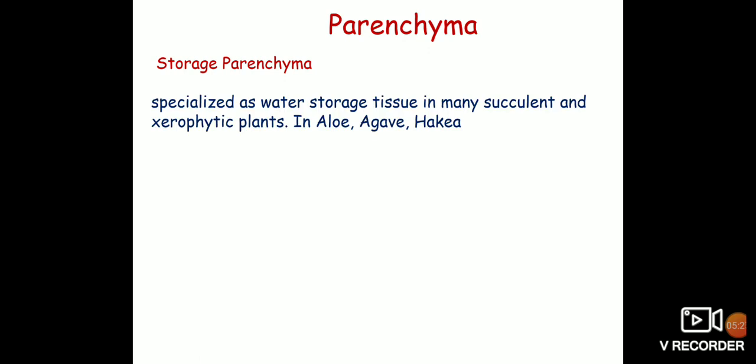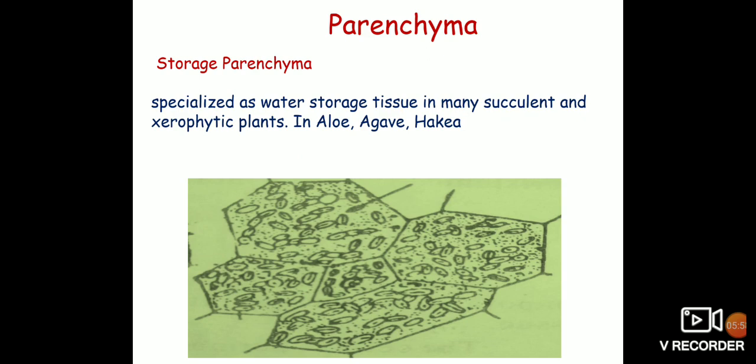Next, the parenchyma may be specialized as a storage tissue in many succulent and xerophytic plants. In aloe, agave, Haworthia, and many other plants, chlorophyll-free, thin-walled and water-turgid cells are found, which represent water storage tissues, and these are called the storage parenchyma.